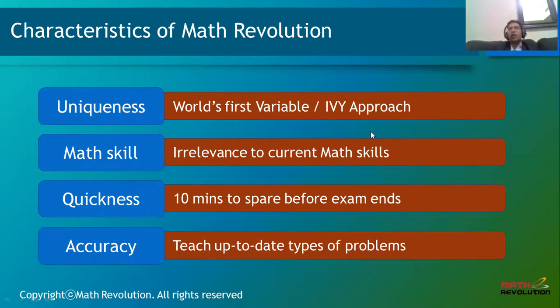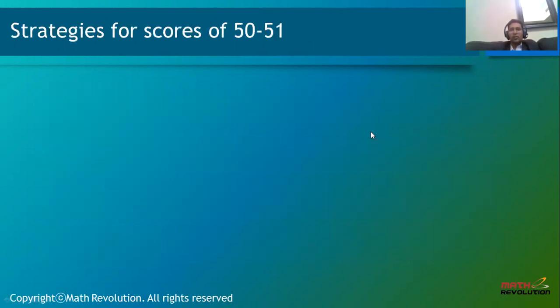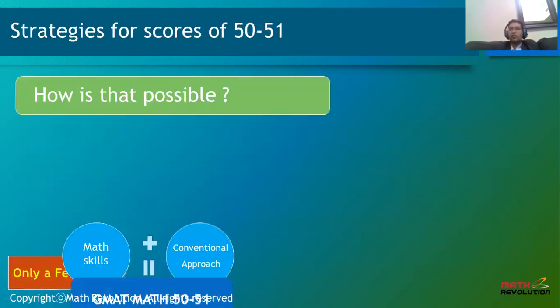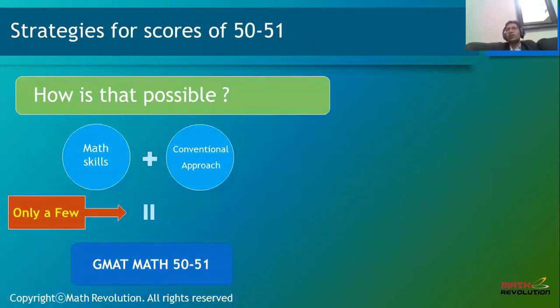Quickness, because you will always have at least 10 minutes left in your exam, so you'll be able to complete all the questions at least 10 minutes or at least 5 minutes before. Accuracy will definitely give you the 100% result. So the best strategies for 50-51, conventional approaches are too long and too wordy.